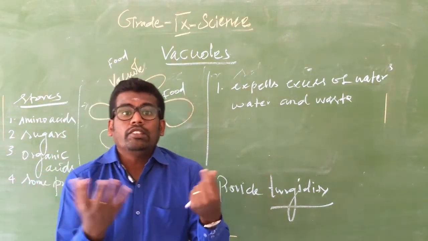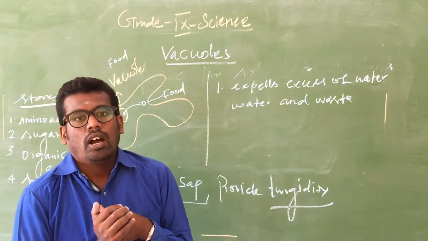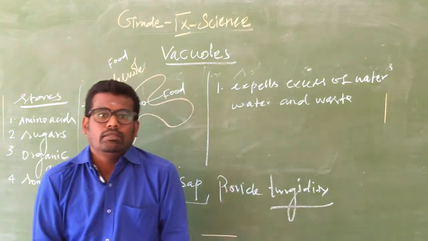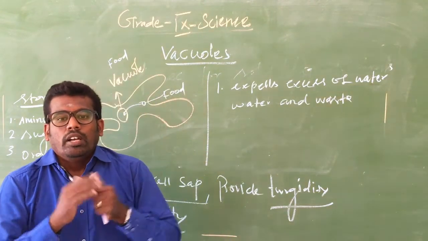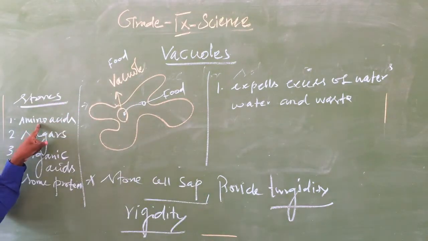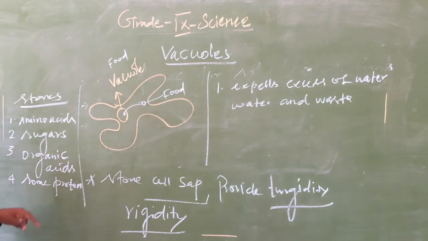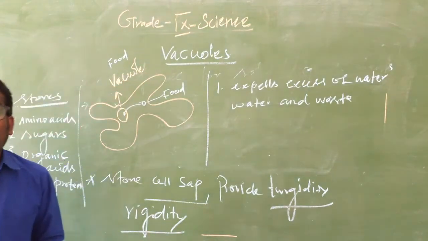So it gives turgidity and also rigidity to the cell. In the plant cell, amino acids, sugars, organic acids, and some proteins are stored inside the vacuoles.